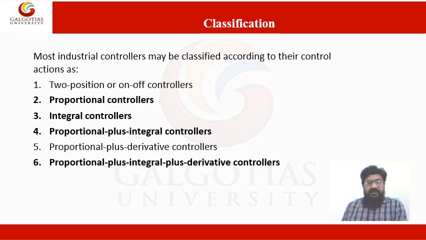And such a flywheel governor is required in a steam engine so that whenever there is an excess fuel supply, or steam supply in this case, we can reduce the rate of steam supply, and whenever there is a decrease in fuel supply, we can control the fuel supply or steam in this case.